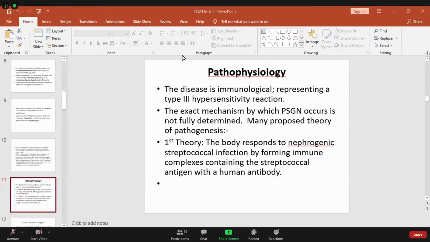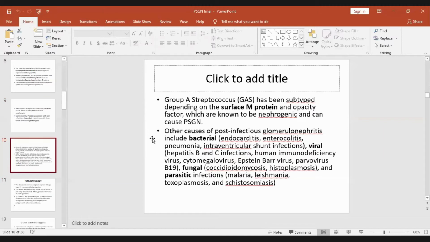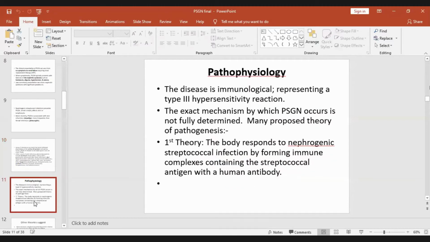And there are different theories. I think we have not done pathophysiology, right? We were just discussing. So there can be other causes like bacterial, viral, fungal and parasitic also, and because of this reason, it is also denoted as post-infectious glomerulonephritis. So there are different theories for the mechanism of why and how this immune complex is deposited.